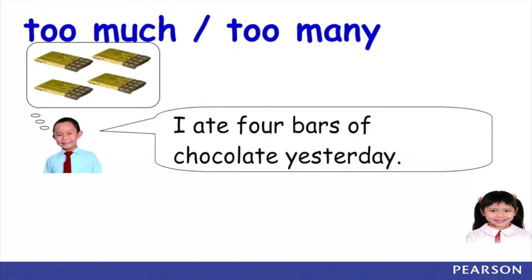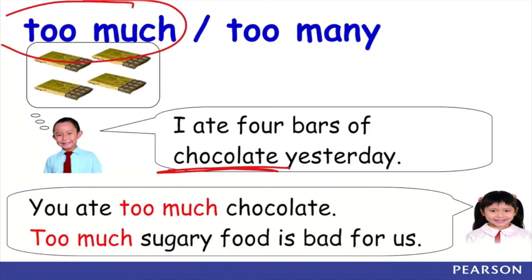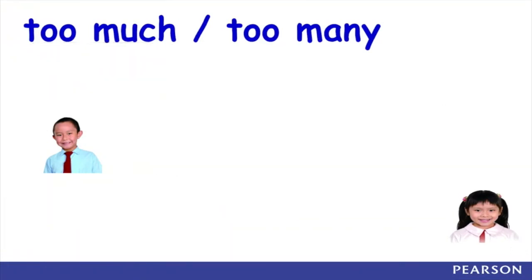Now let's look at some examples. The boy ate 4 bars of chocolate yesterday. Chocolate is uncountable. If it is uncountable, we'll use the word too much. So you say you ate too much chocolate and too much sugary food is bad for us.